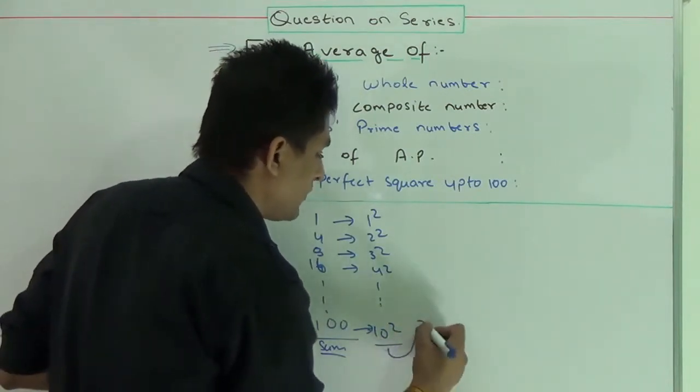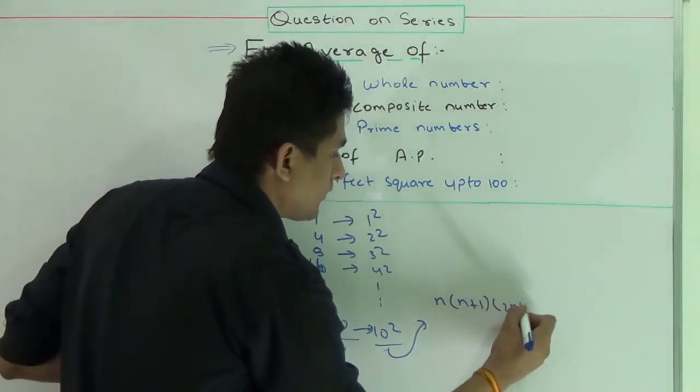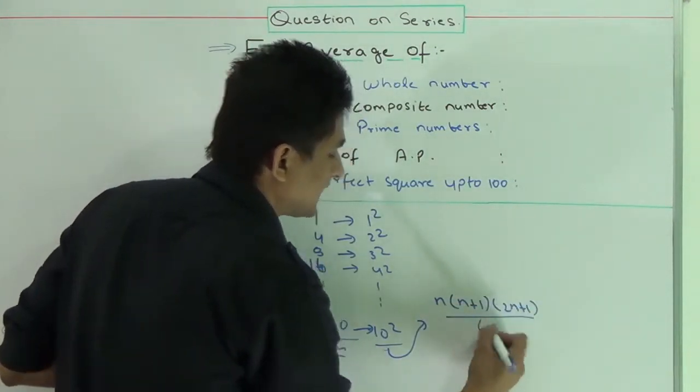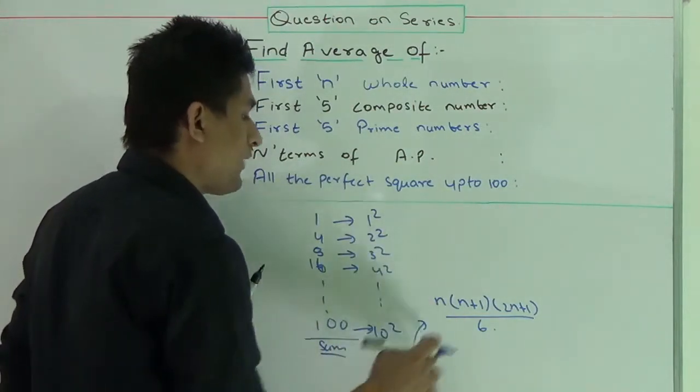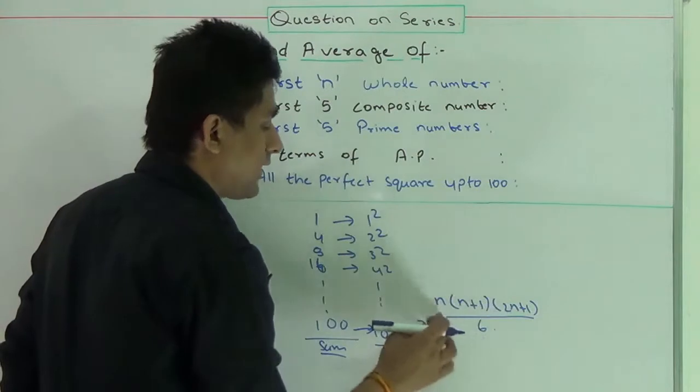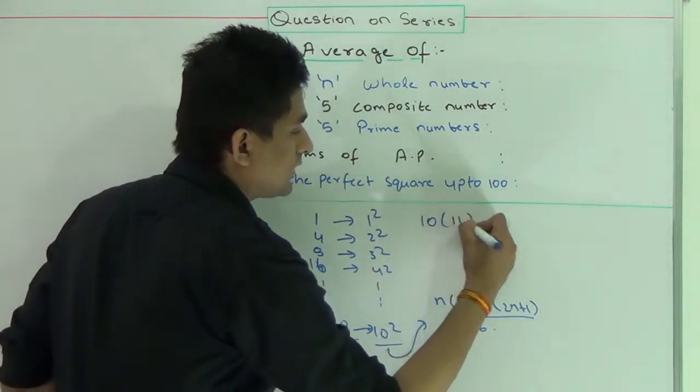Its formula is n(n+1)(2n+1)/6. Since the value of n is 10 here, I will replace n with 10. Okay, so I'll write it like this.